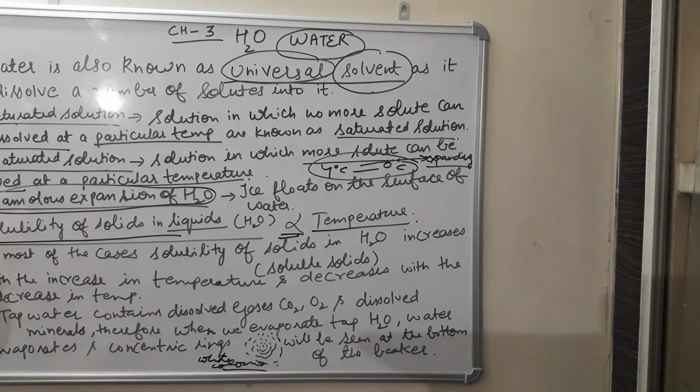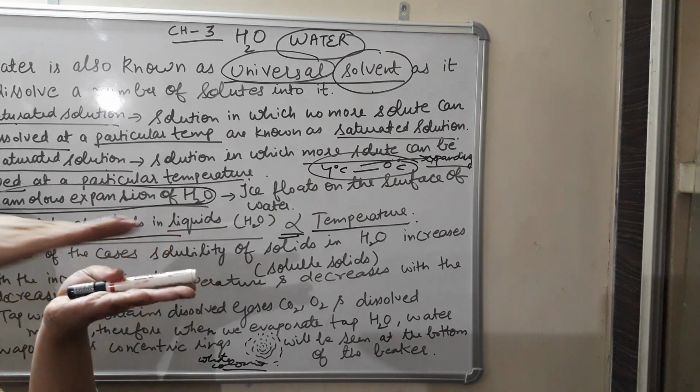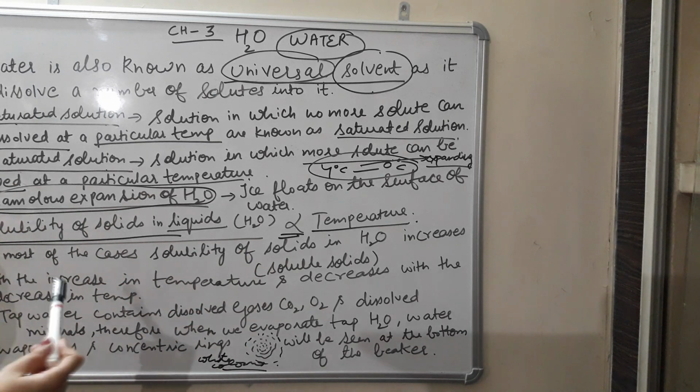Solution in which more solute can be dissolved at a particular temperature. So first solution is unsaturated, and when we keep on dissolving the solute, a stage will come where it will become from unsaturated to saturated. Next is solubility of solid in liquid, which is directly proportional to the temperature. When temperature will increase, solubility of soluble substance in water will also increase. Except the exceptions, and then the experiment which proves that tap water consists of dissolved minerals.